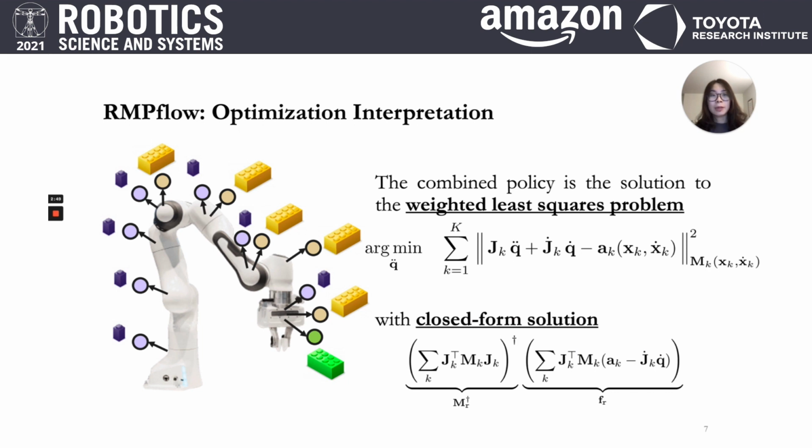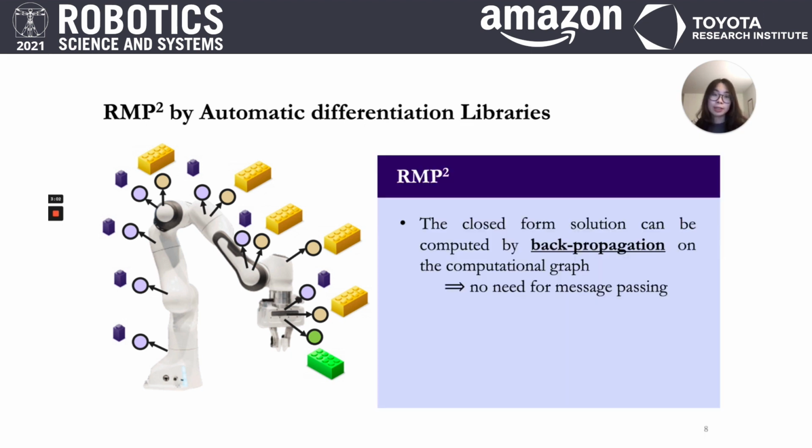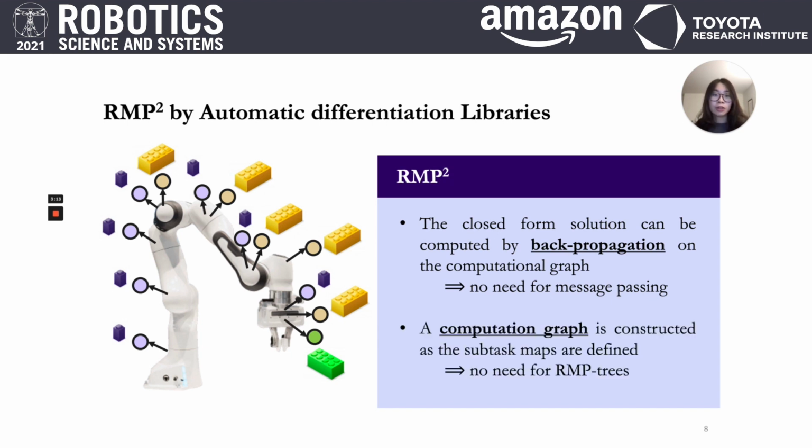The key observation behind our RMP² algorithm is that RMP2 is essentially solving a weighted least square optimization problem, which has a closed form solution given right here. We further notice that this closed form solution can be efficiently computed using the backpropagation algorithm natively supported by automatic differentiation libraries. Moreover, in those autodiff libraries, a computational graph is automatically constructed as we specify the task maps.